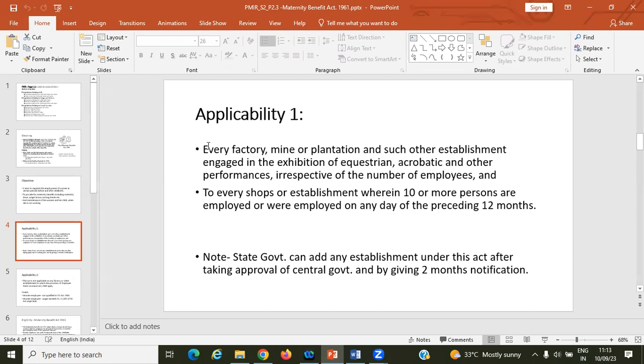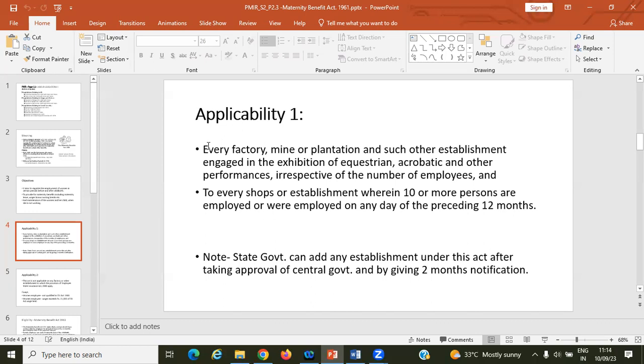Acrobatic means, if someone is working in acrobatics, athletic sports events and other performances, irrespective of the number of employees, people working in these organizations are also eligible.